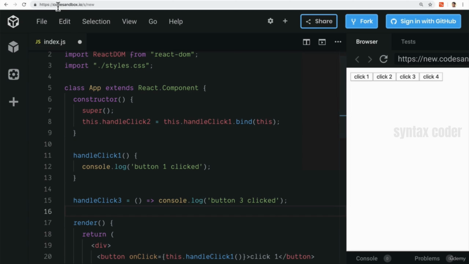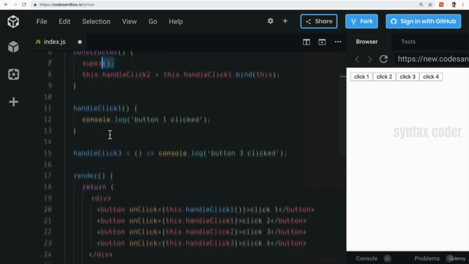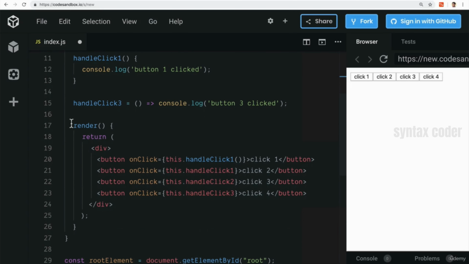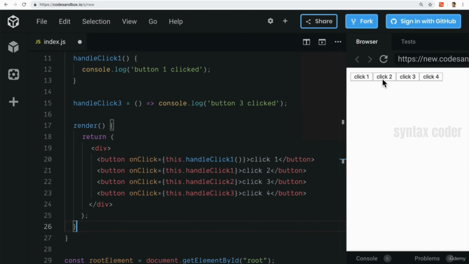I've created here using CodeSandbox just a simple basic component. It's an app component, and here we have our constructor. The important part is this render. We're rendering 4 buttons, as you can see here. Very beautiful page, I know. Now here we actually have 4 buttons with different ways that we're assigning the handleClick function.